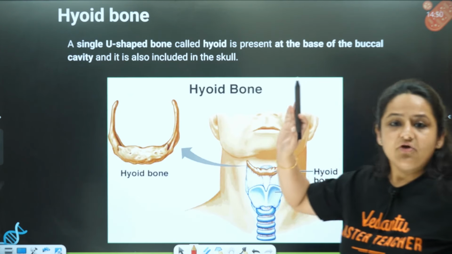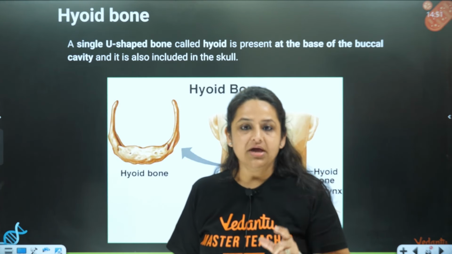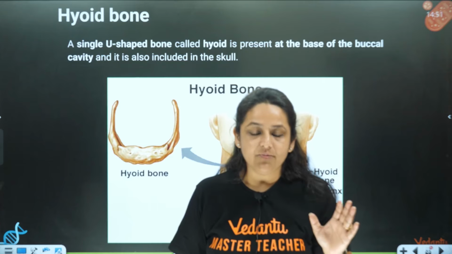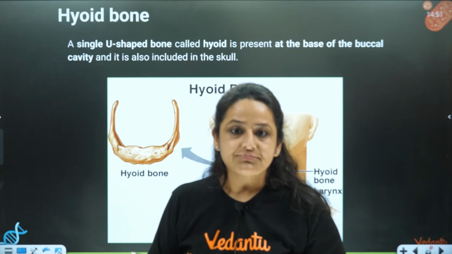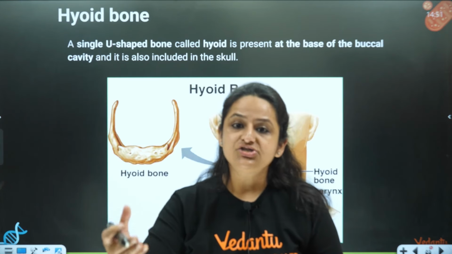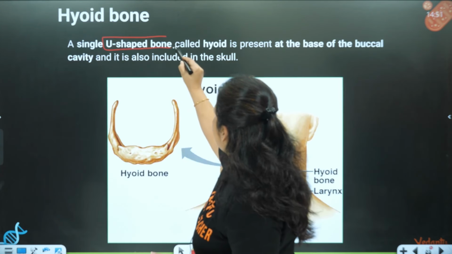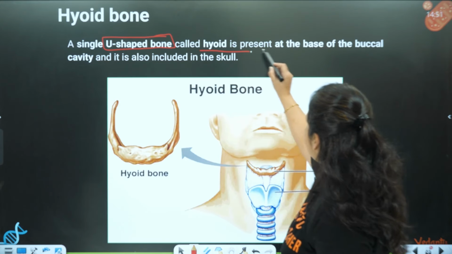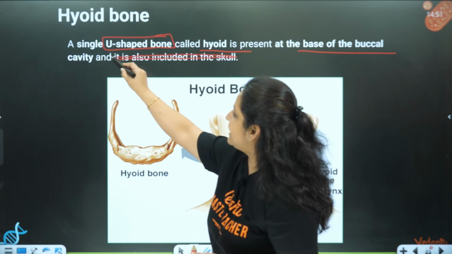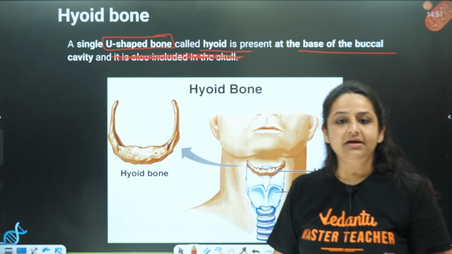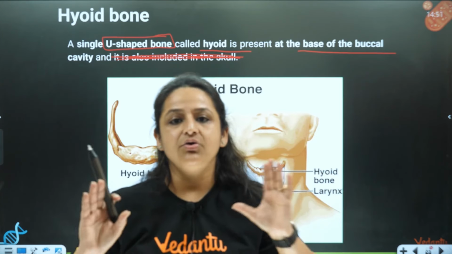Okay, apart from this, there is 1 more bone called the hyoid bone. It is right now not included in the skull. According to the latest NCERT, it is not included in the skull. So hyoid bone is a U-shaped bone. It is present at the base of the buccal cavity, and this part we will have to exclude. Earlier NCERT used to say that it was included in the skull, but now NCERT doesn't comment on this particular thing at all.